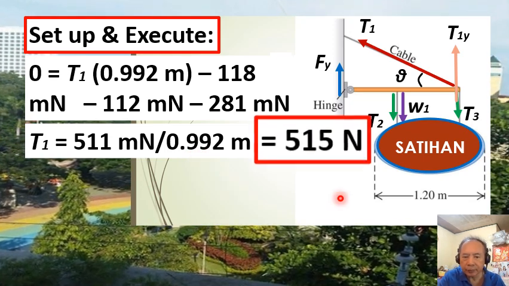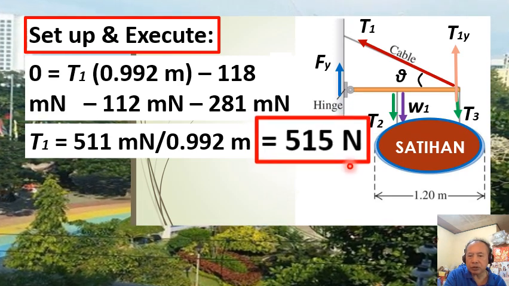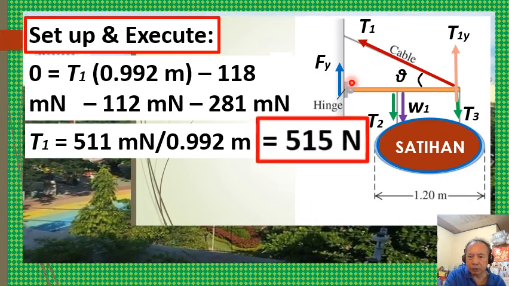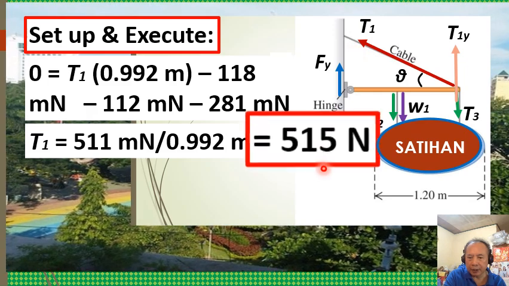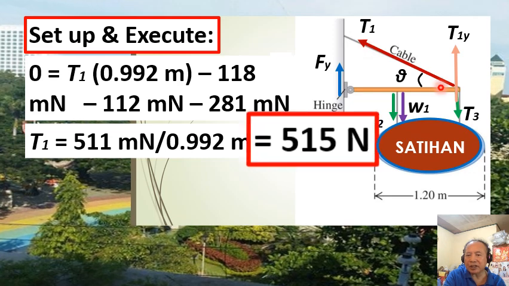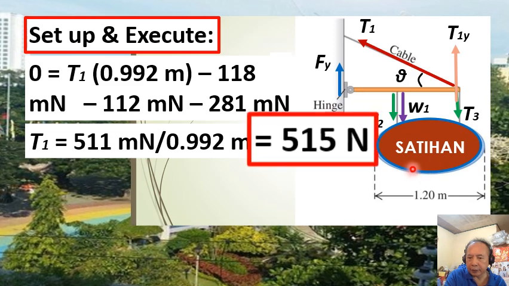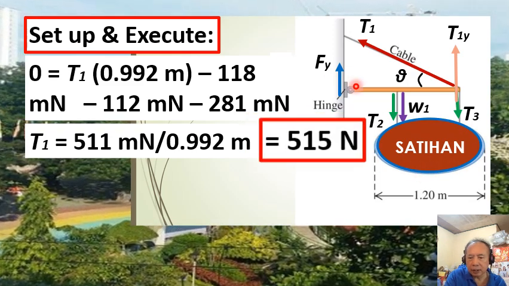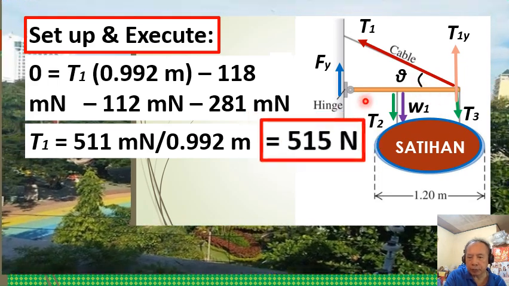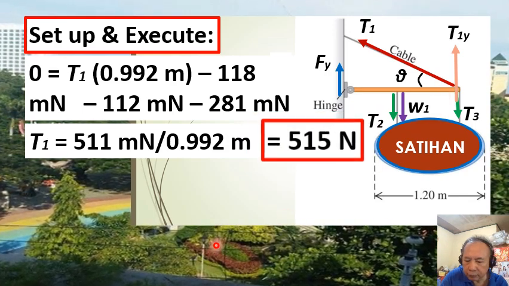So we get the value of the tension T1 equal to 550 newtons in three significant figures. So this is our answer to the question in part A: the minimum tension force that the cable has to exert for the beam, and therefore the sign, not to fall, so that it will stay in equilibrium.